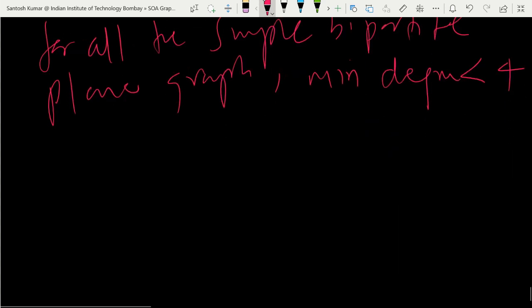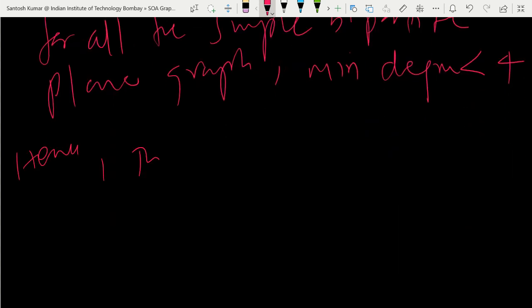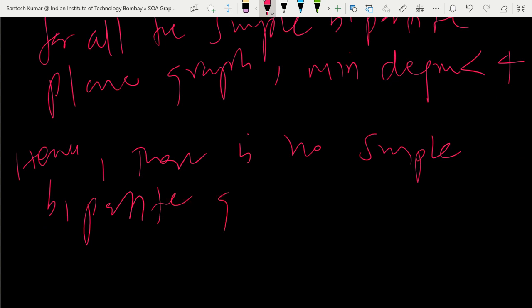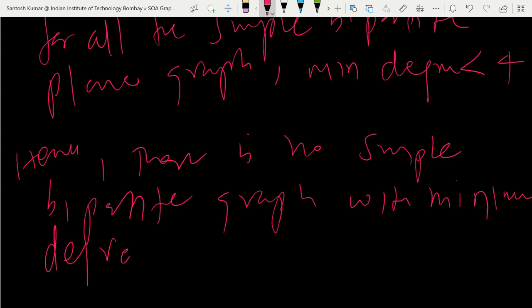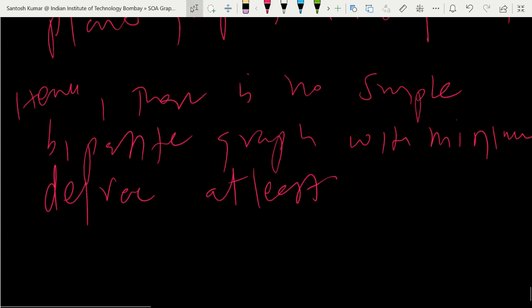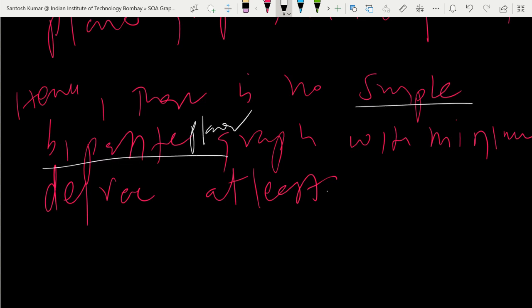Hence you can say there is no simple bipartite graph with minimum degree at least 4 or more. So the minimum degree will not be at least 4, it will always be less than 4 for any simple bipartite planar graph. Okay, so if you have a doubt you can ask.